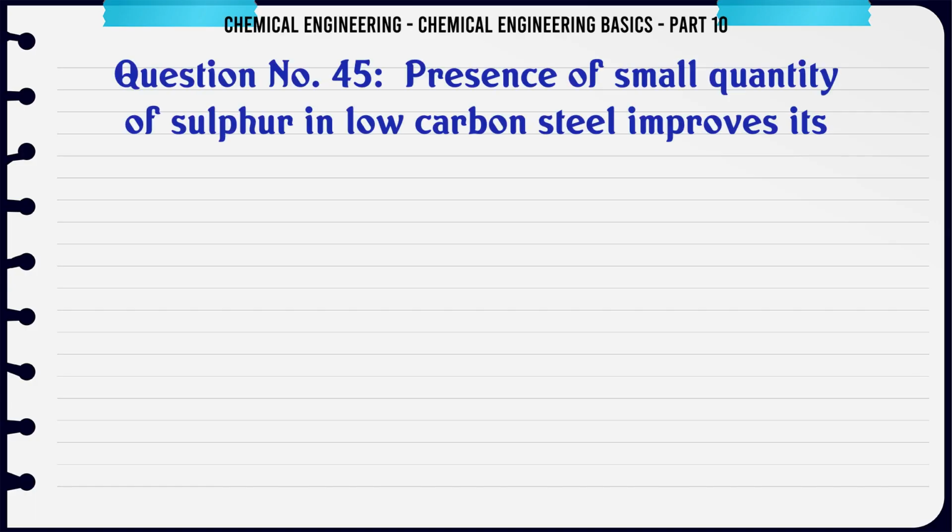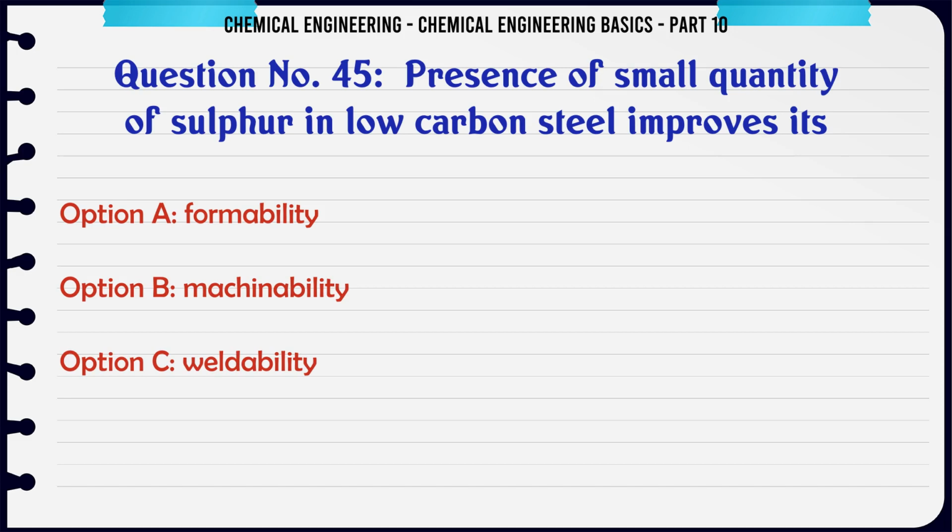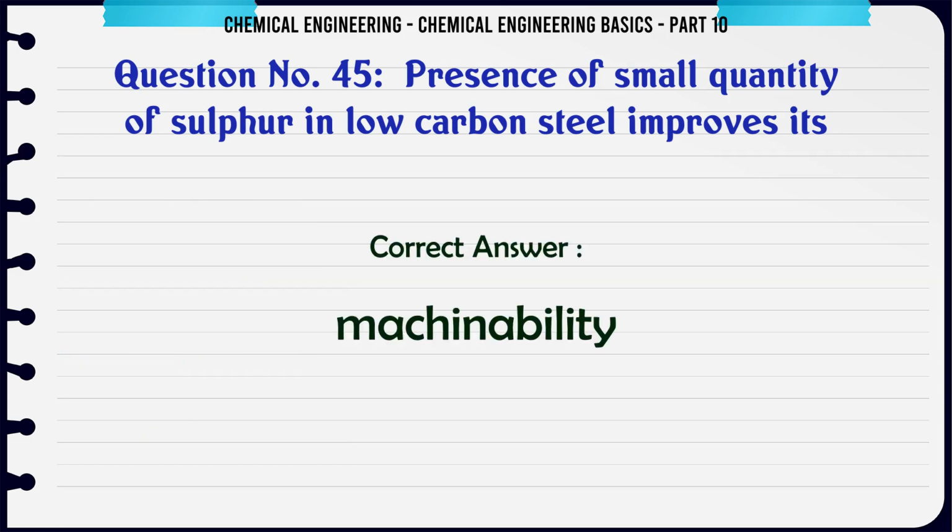Presence of small quantity of sulfur in low carbon steel improves its A. formability. B. machinability. C. weldability. D. hardenability. The correct answer is machinability.